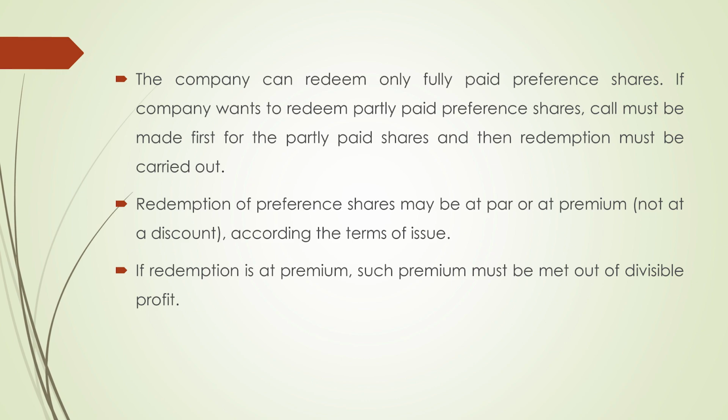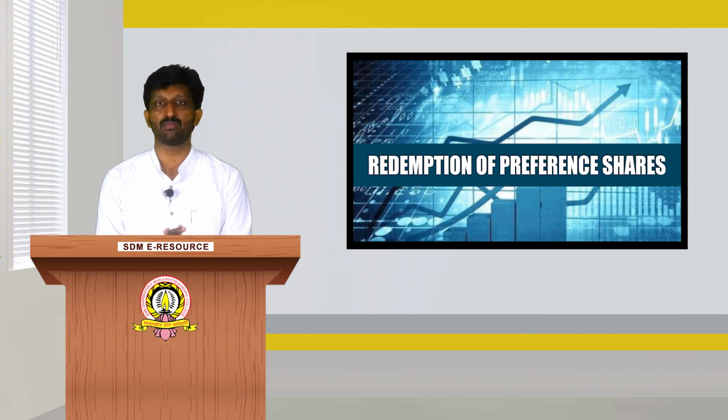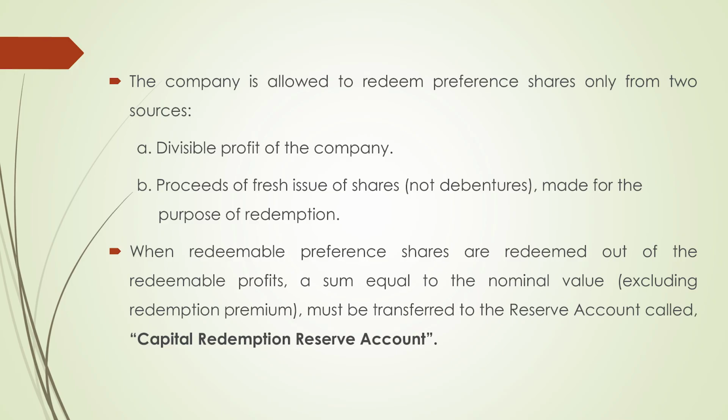Redemption of preference shares may be at par or at premium, but not at discount, according to the terms of issue. If redemption is at premium, such premium must be met out of the divisible profits. The company is allowed to redeem preference shares only from two sources. One is divisible profit of the company, and the second is proceeds of a fresh issue of shares, but not debentures, made for the purpose of the redemption.